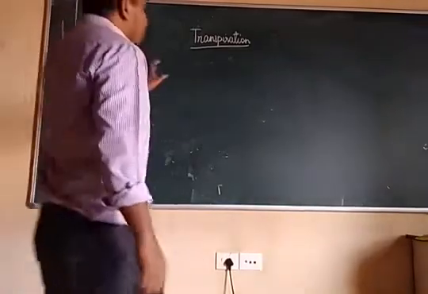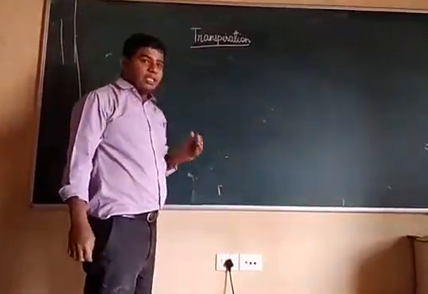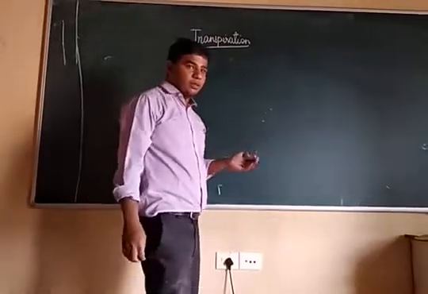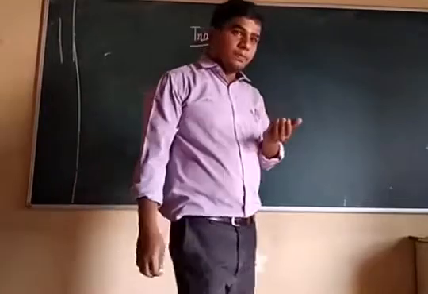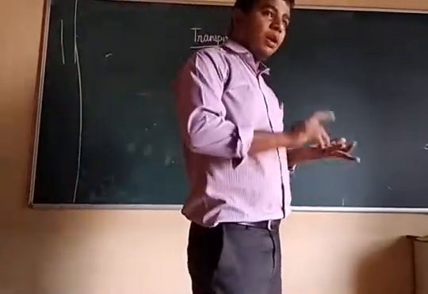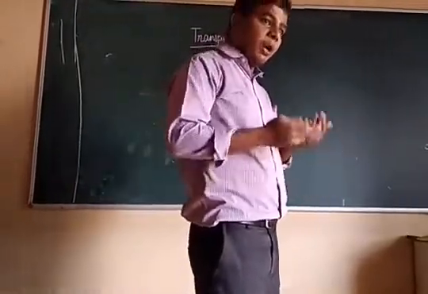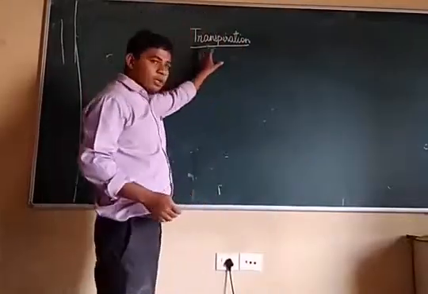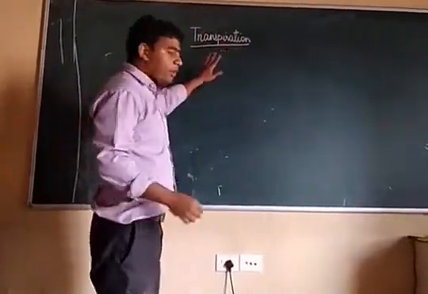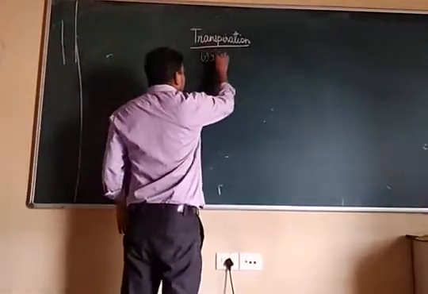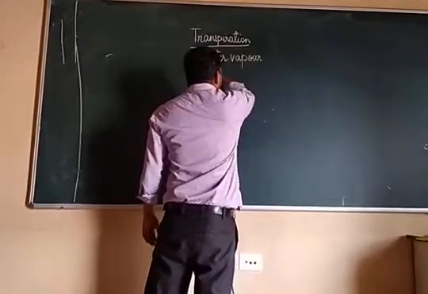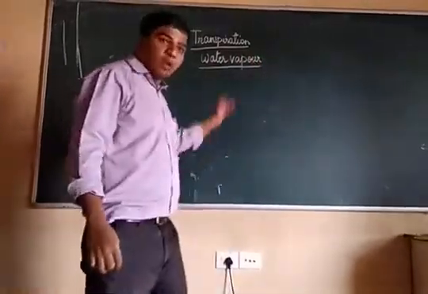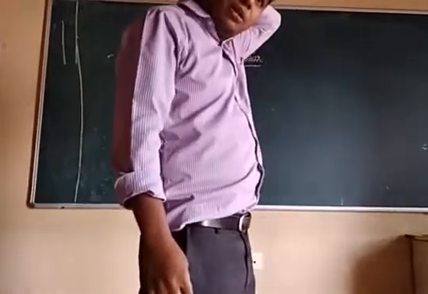Now we already know what transpiration is. Transpiration is loss of water from the aerial parts. Aerial parts means any part above the root, it can be either stem or leaves. The loss of water is in the form of water vapor. If and only if it is in the form of water vapor, we call it transpiration.